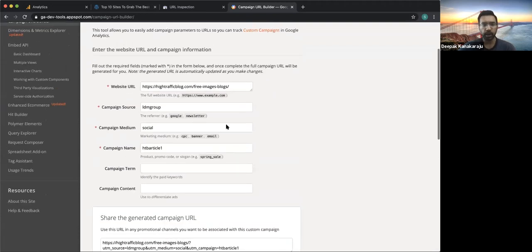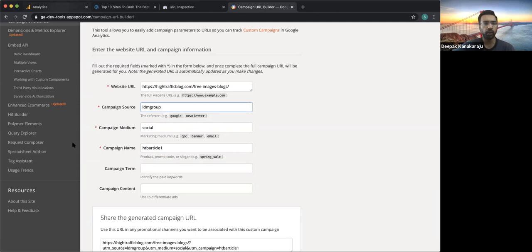that I am getting traffic from this particular campaign source, which is from social, and campaign name becomes high traffic blog article 1. So the high traffic blog article 1 campaign name can be used for driving traffic from any source. It can be from Google Ads, Facebook Ads, or whatever it is. Medium goes and sits at the medium section in the analytics, and campaign source can be there.